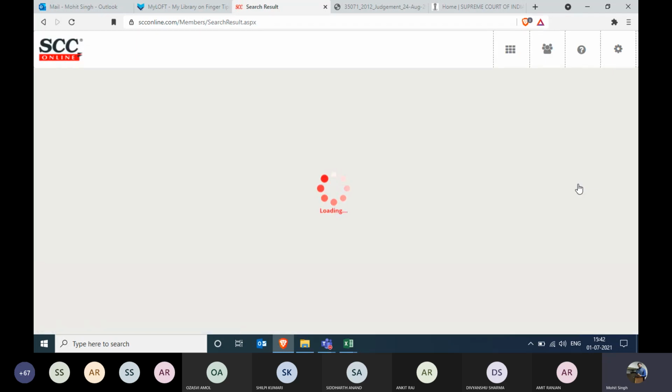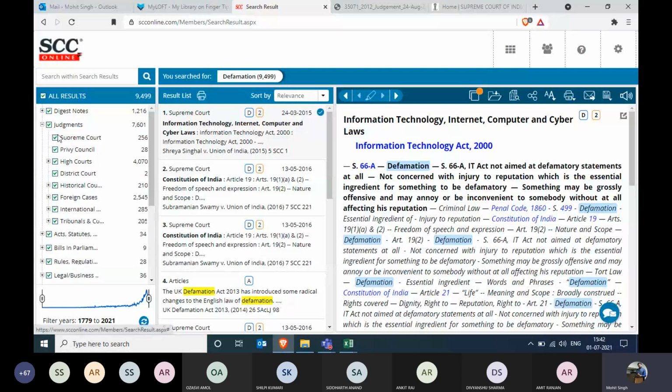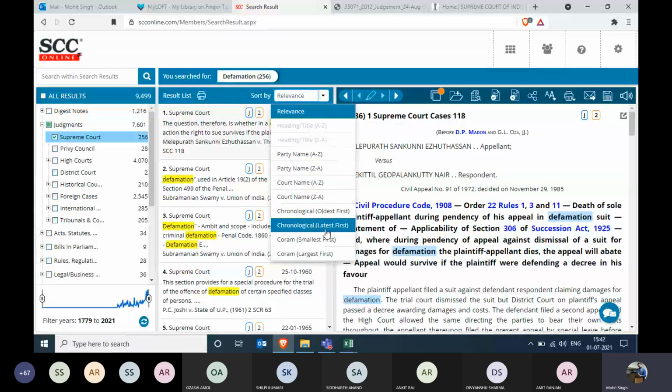And again, as we are expecting, all the documents will be there with the defamation topics on them. From 200 something results, now the results have increased many folds and almost 10,000 are the results. Again, we'll go into the judgment section. We'll go into the Supreme Court section. From 19, the judgments have been increased to 256. The very first one is coming from Supreme Court 1985. We are not looking for 1985. We'll click on sort by and we'll click on the latest first.